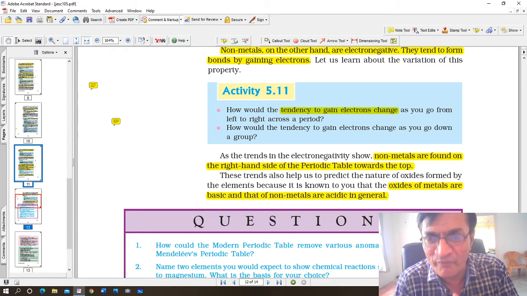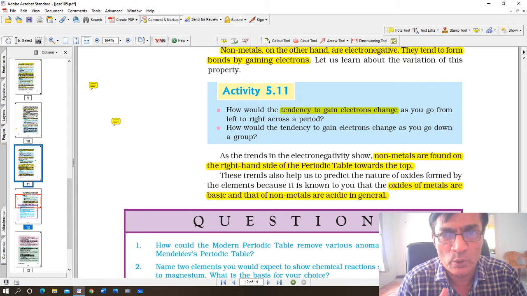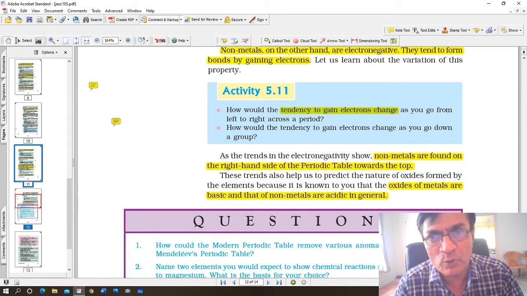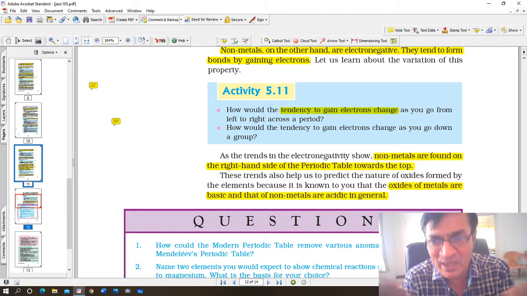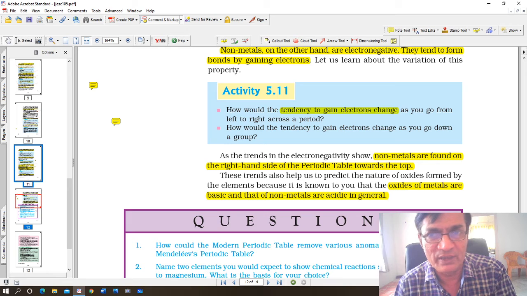As a result, the electrostatic force of attraction between the positively charged nucleus and the negatively charged electrons increases, and that's why atomic radius also shrinks a little bit. But it also means that the outermost electrons will find it more difficult to be lost, and therefore metallic character goes on decreasing and non-metallic character increases.